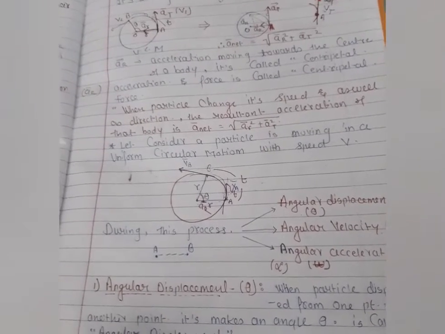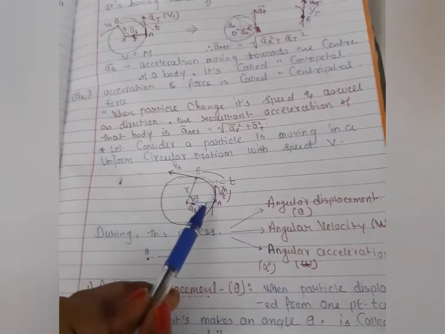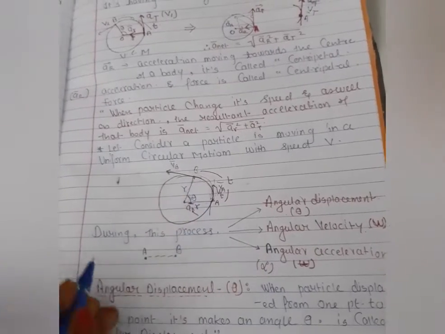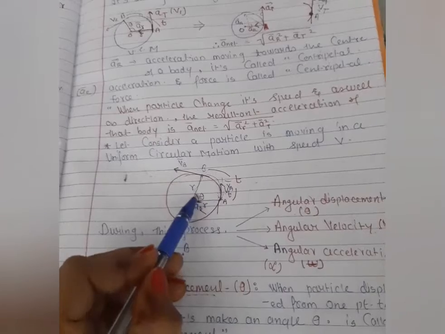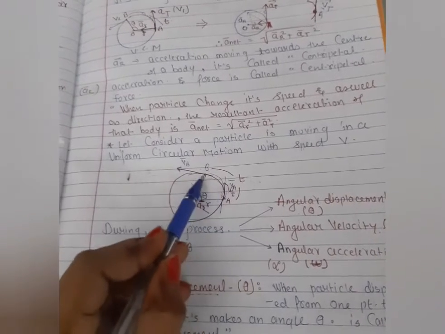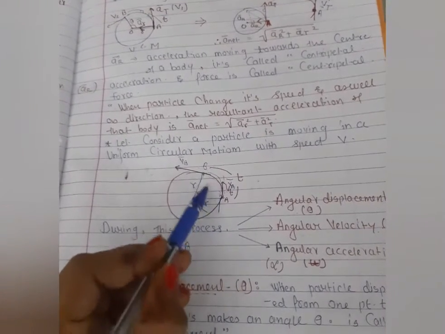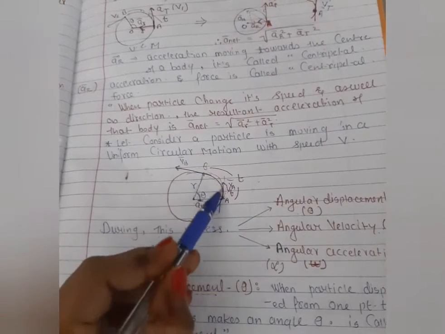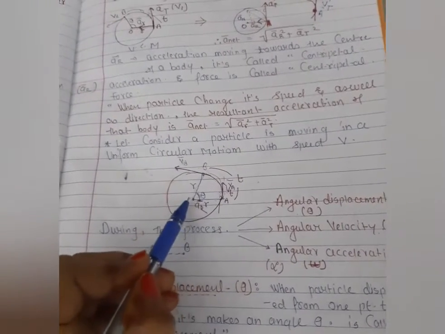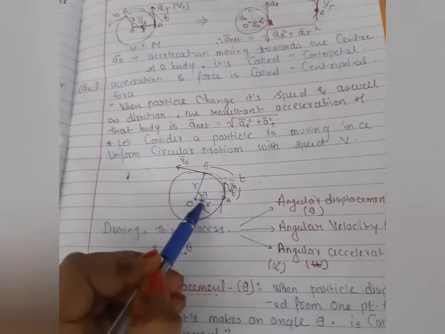But why am I using the word angular? Because the particle is performing circular motion, it makes an angle, because the motion is a circle. So here it forms the arc. When we join the initial point and the final point of displacement towards the center, here the angle is made.